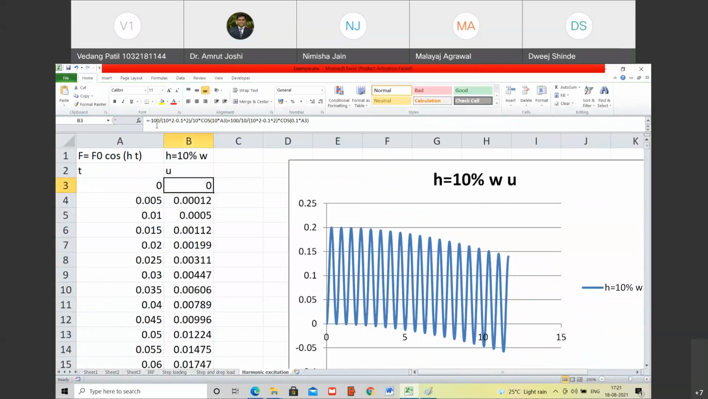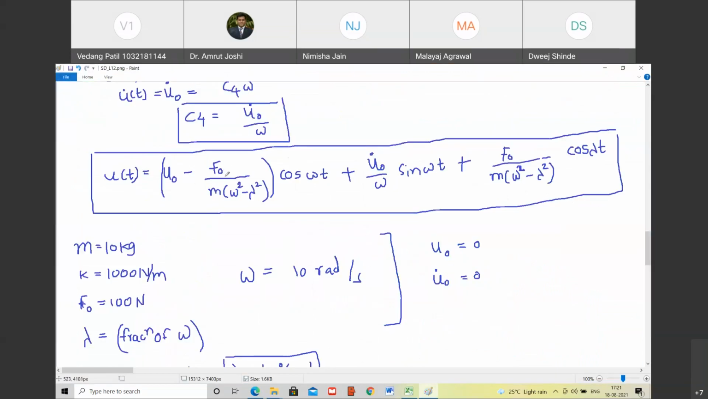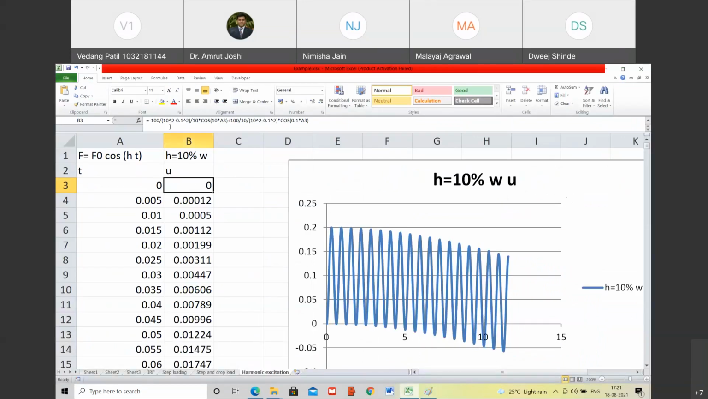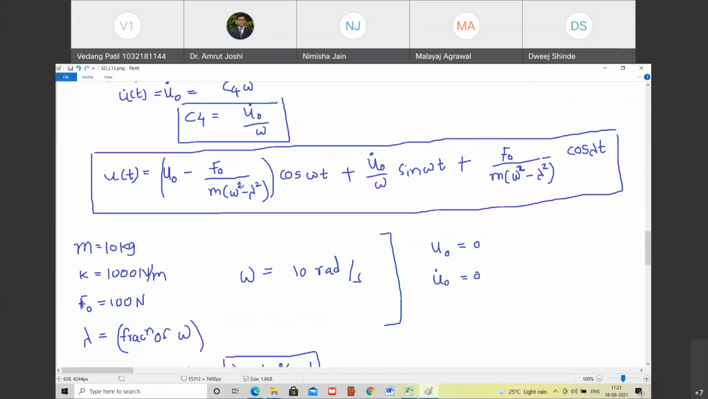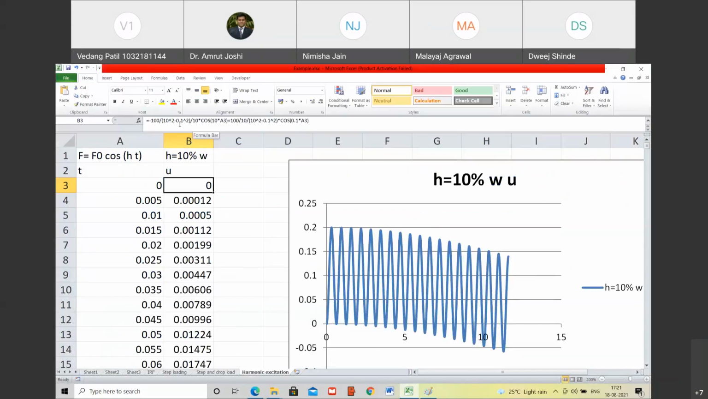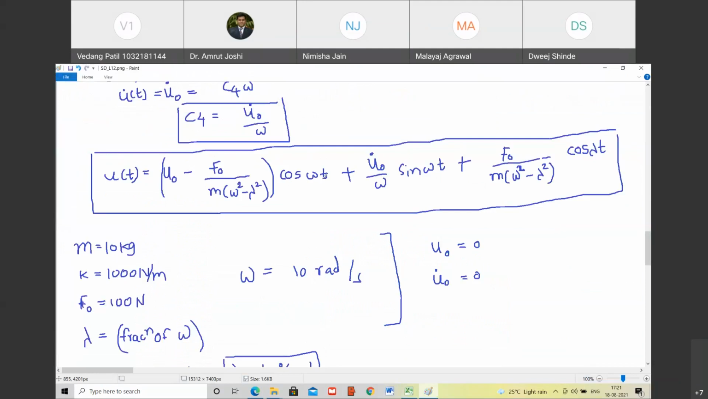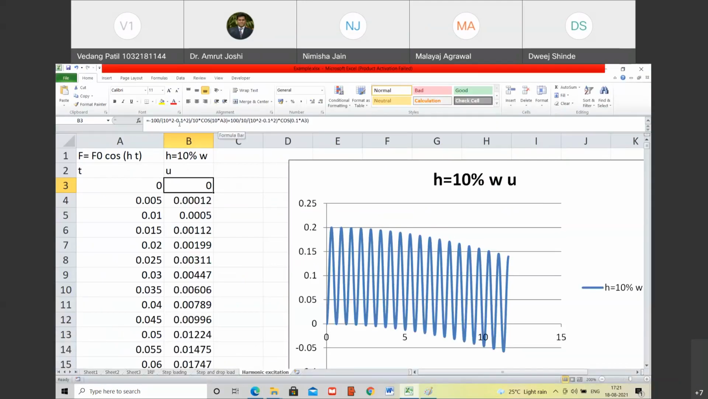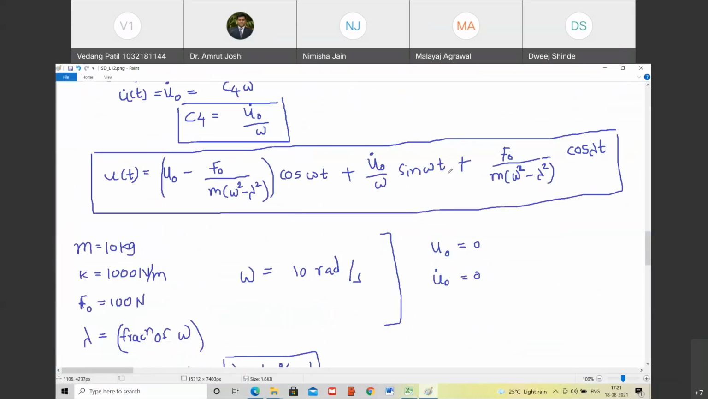क्या लिखा है? Minus 100. So let me say minus 100 upon m into omega square minus lambda square. That is correct. Yes, sir. By 10. That is also correct. Cos of omega into t. That is correct. ये प्लस साइन सही है ना? Yes, sir. Plus.